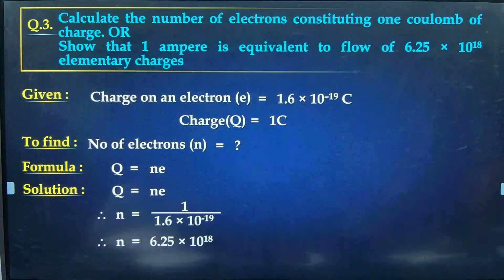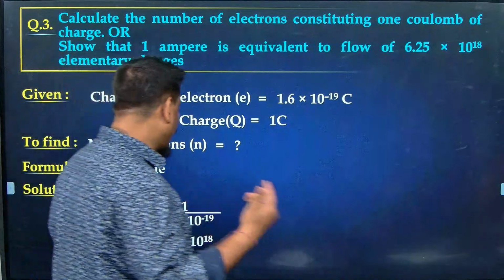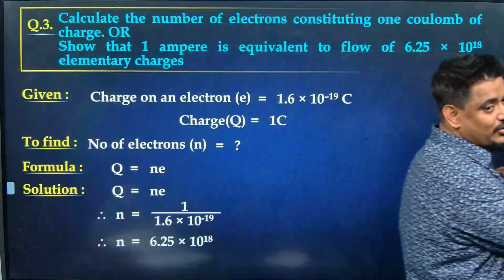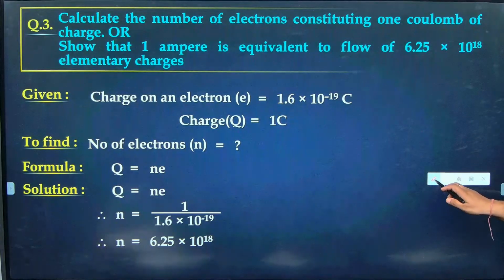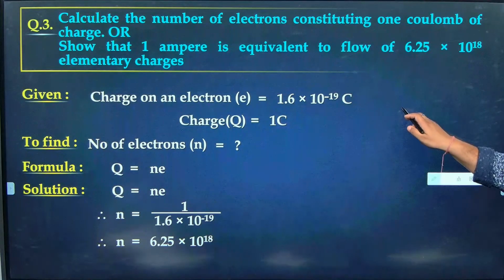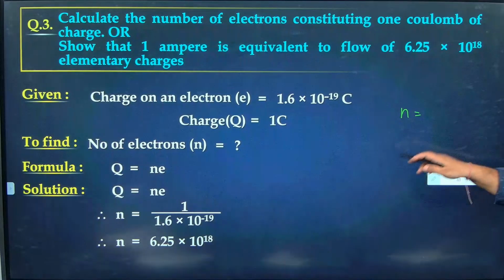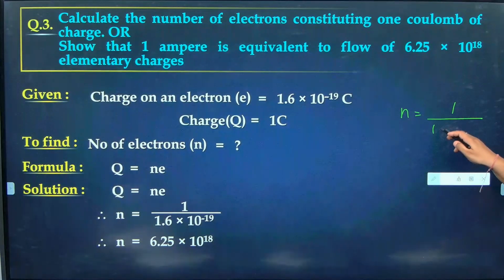This kind of question is like a gift to you if it comes in the examination. Simple, no? Just division, if you know division properly. If you don't know how to divide, then you should not be sitting in this class. For some people it will help, but some will struggle, I know. So the N value is equal to 1 by 1.6 times 10 to the power minus 19. You will be wondering how I will divide this. Some of you will be there like that, I know.